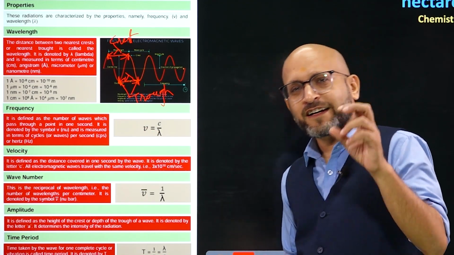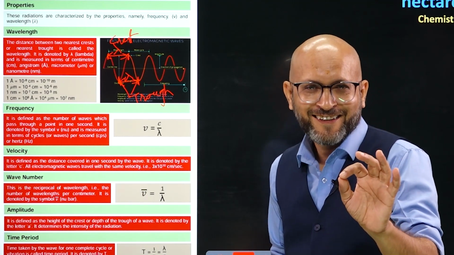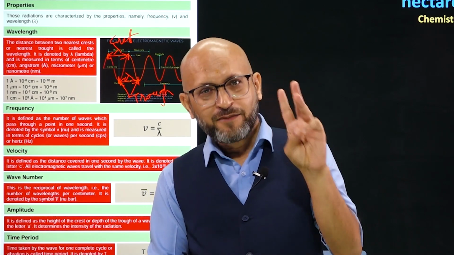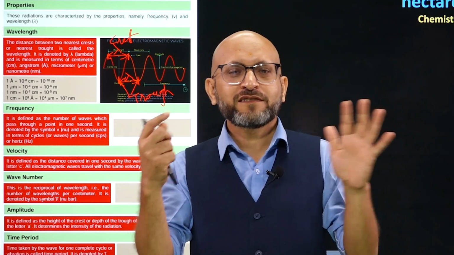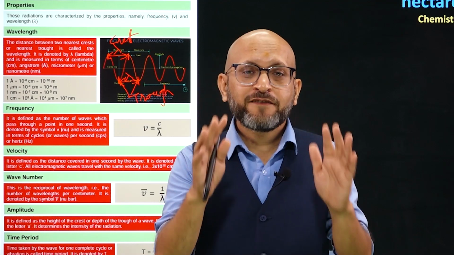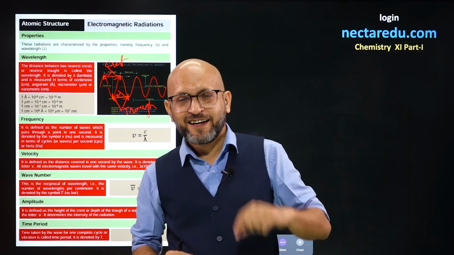Velocity of all electromagnetic waves is the same. Very easy thing, right? All electromagnetic waves, be it X-rays, UV rays, gamma rays, visible light, yellow, blue, orange, any color of light, infrared waves, all have the same speed. That's interesting, right?